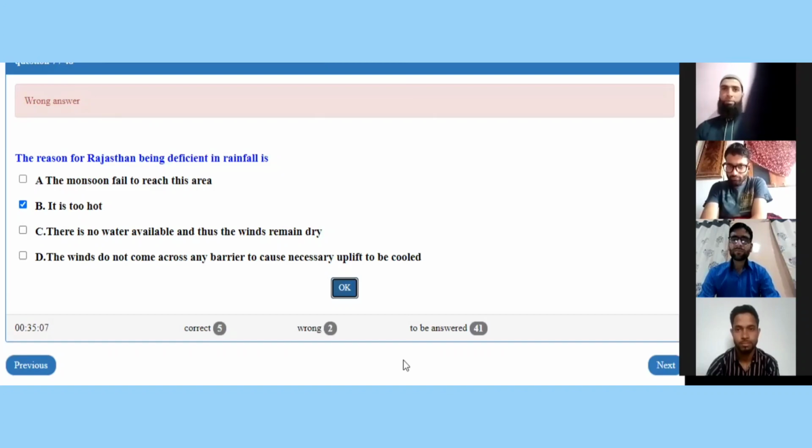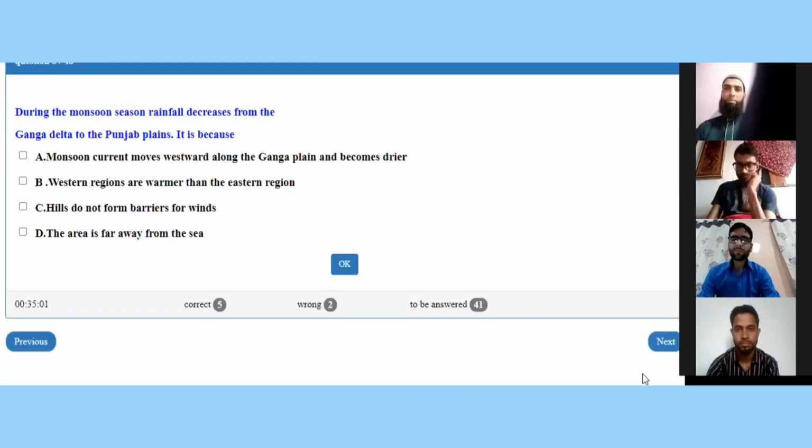Okay. The next question is for Mr. Bilal on the screen now. During the monsoon season, rainfall decreases from the Ganga Delta to the Punjab Plains. It is because the monsoon current moves westward along the Ganga Plain and becomes drier; western regions are warmer than the eastern region; hills do not form barriers for winds; the area is far away from the sea.